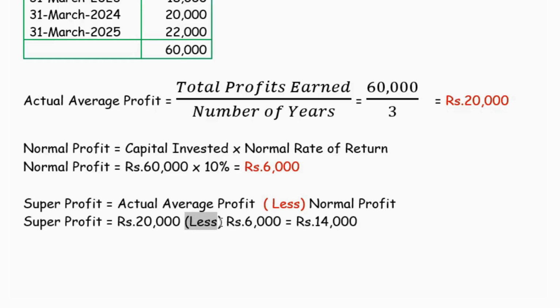The company expects to earn an amount of 6,000 but they get 20,000. So they have exceeded the expectation. Such a situation is said to be the super profit.